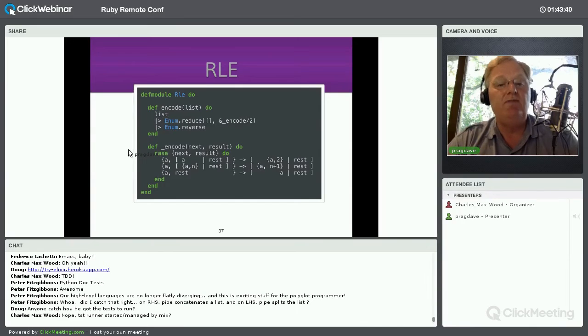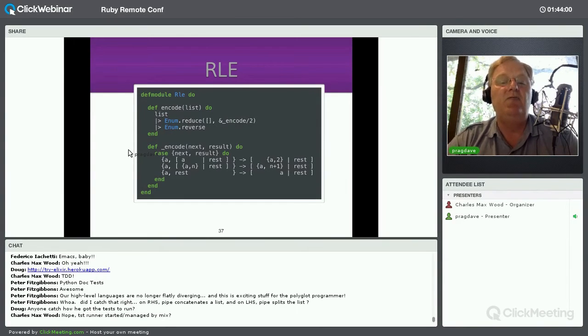Now to drive that, what I need to do is to take each element of my original input list and pass it in turn to my encode function. And I also need to keep track of the result. And to do that, well, I have reduce, exactly the same as I have for Ruby, which basically takes a value and a state and then invokes a function on it.